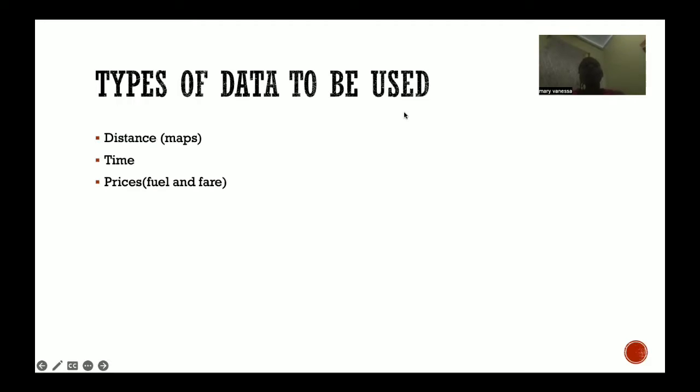The types of data to be used. We have distance. Distance will be numeric data. It will be calculated, so you can use a map to calculate the distance from one place to another.